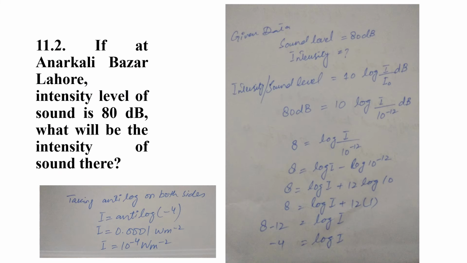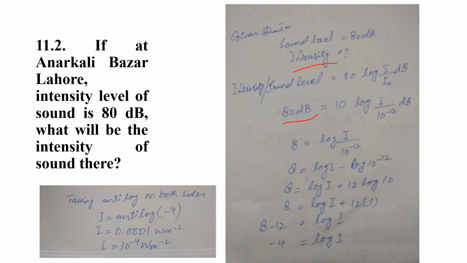This is problem 11.2 of your book. If at Anarkali Bazaar, Lahore, the intensity level of sound is 80 dB, what will be the intensity of the sound there? So first of all, the sound level is given to us and the intensity we have to find out. Use the formula: sound level is equal to 10 log I by I naught dB. So the sound level is given as 80 dB, so we put 80 dB over here.